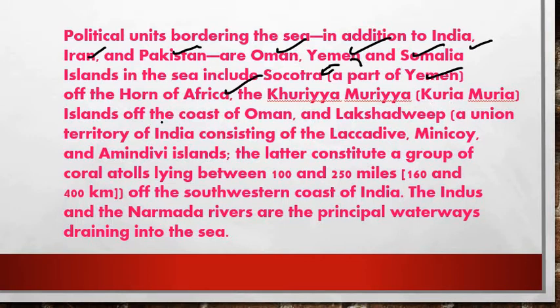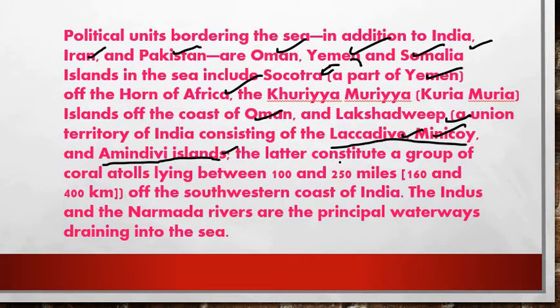Next, Kuria Muria islands of Oman, and Lakshadweep, a union territory of India consisting of the Lakshadweep, Minicoy and Amindivi islands. So in this you have three islands, and we will see about this in our map pointing session right now.